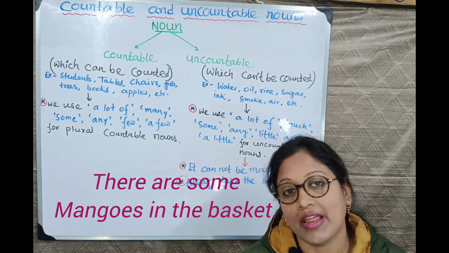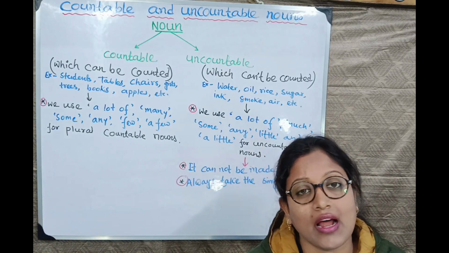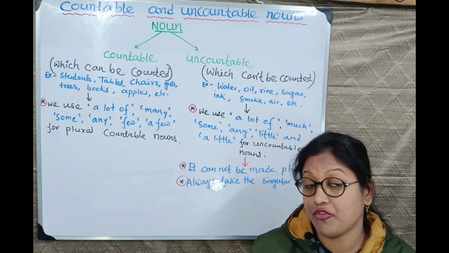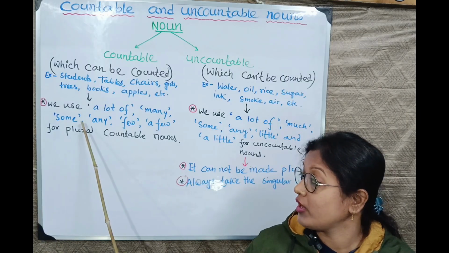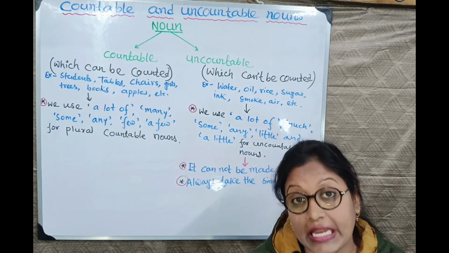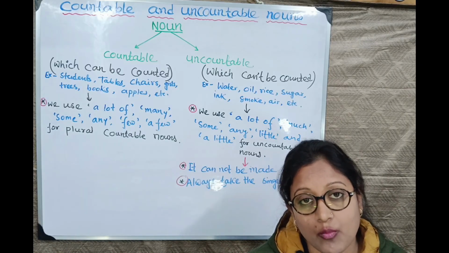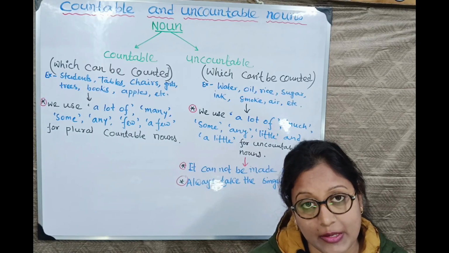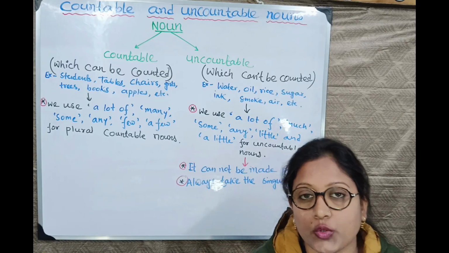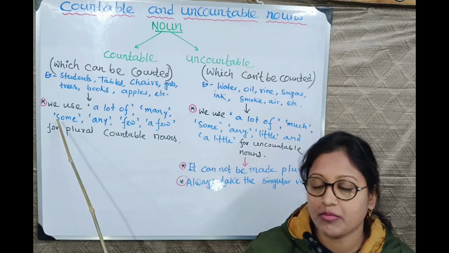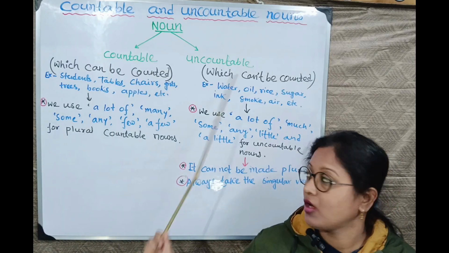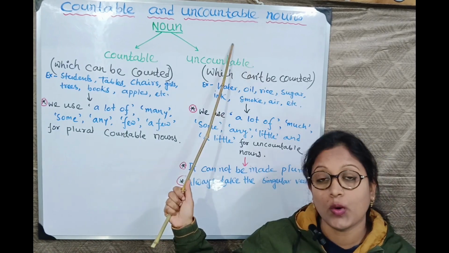Next, negative. I forgot to tell you, some will be any in negative and interrogative on both sides. Okay? So for both, some here is a certain number, some here a certain quantity.